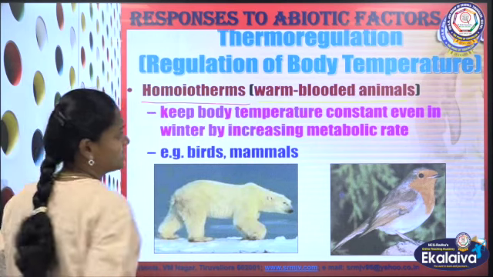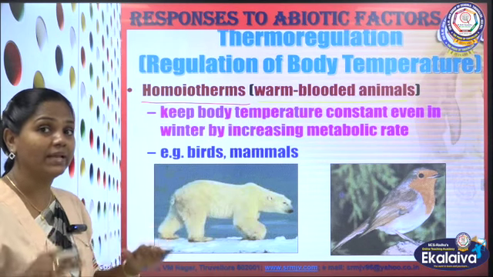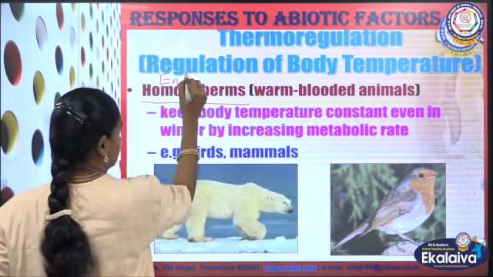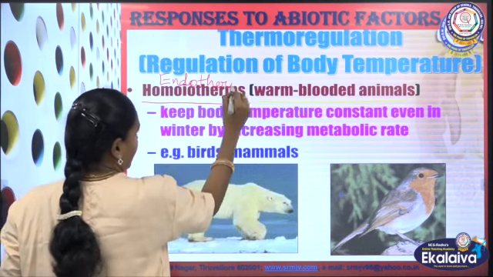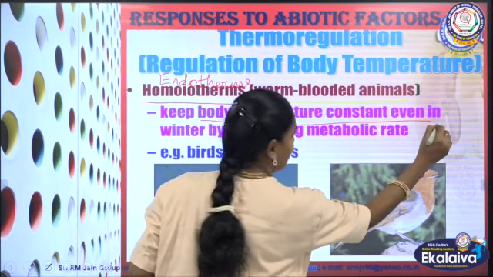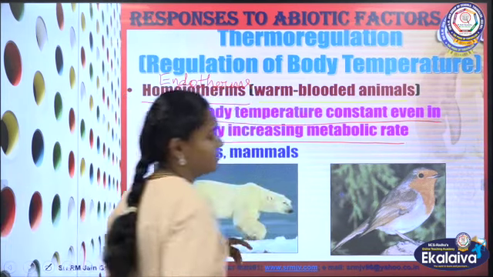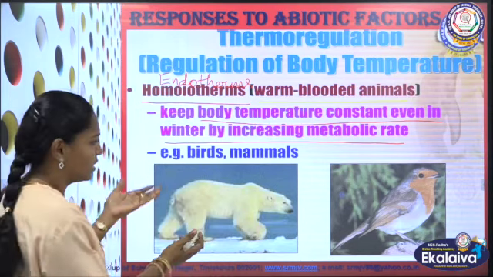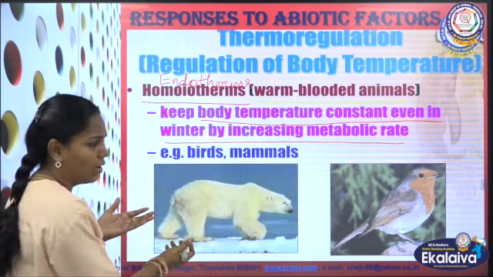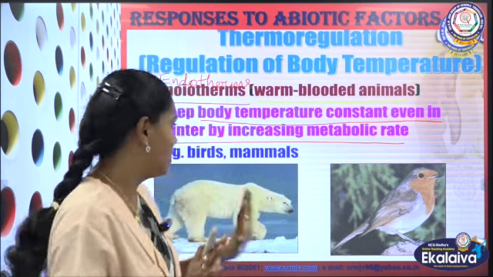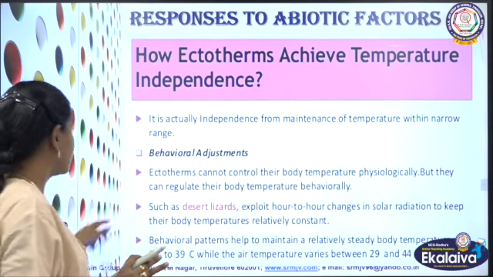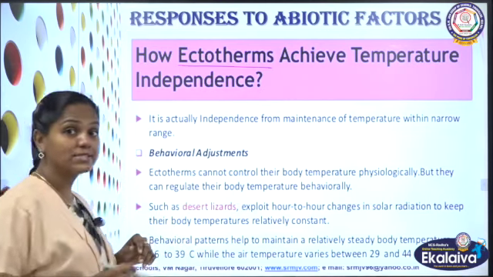So first one, regulation of body temperature. We call them homeotherms, which can maintain their regular body temperature, and we can even call them endotherms. Endotherms keep body temperature constant even in winter by increasing some metabolic activities. Already we saw how polar bears are provided with blubber and fur, and how it keeps their body temperature. So this is about homeotherms, that is endotherms. The next category we call ectotherm.